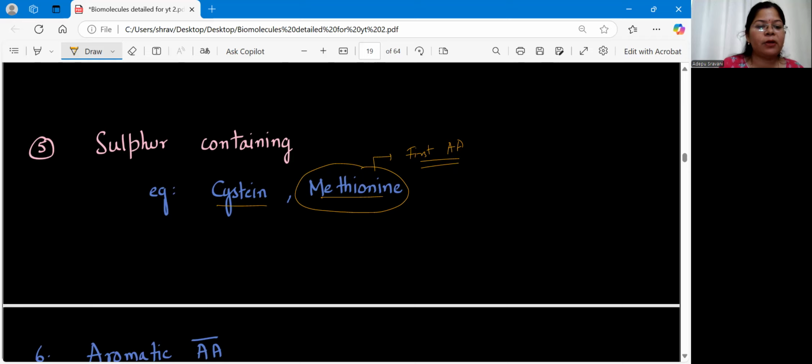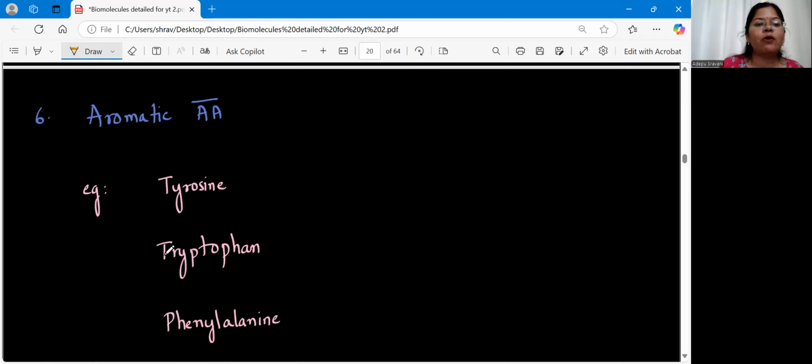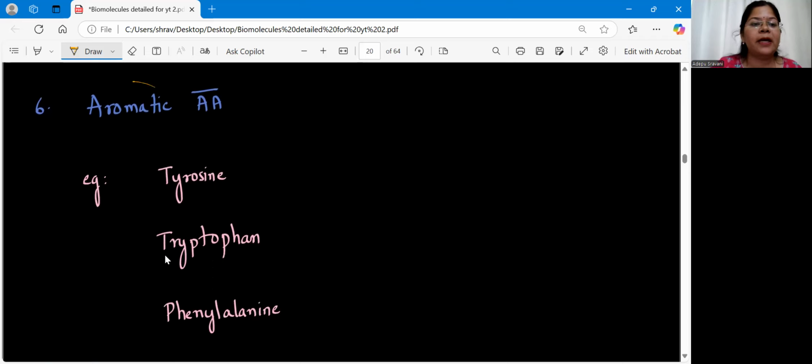Next type of amino acids we have is aromatic amino acids. What do you mean by aromatic here? Aromatic is where we get smells. Here, aroma. If you are getting some kind of smell, a particular smell, then we call it aromatic. So here it is nothing but aroma, the smell.